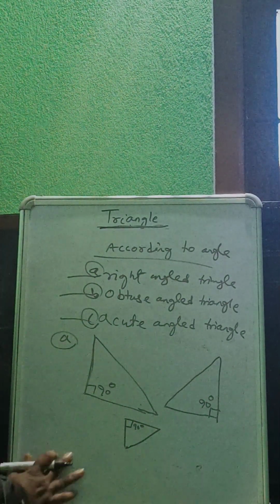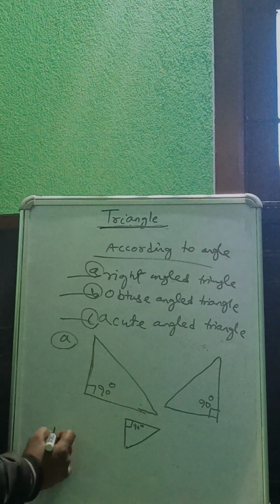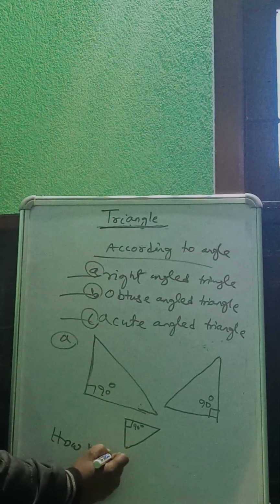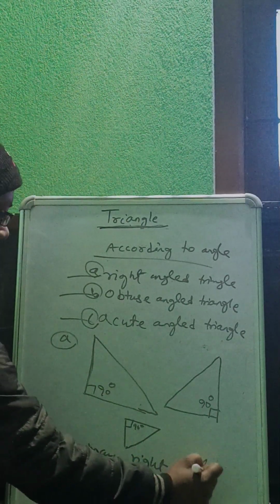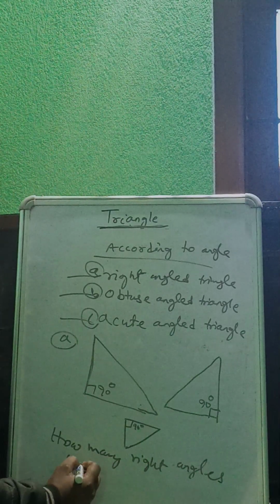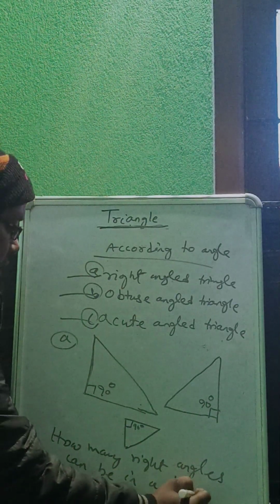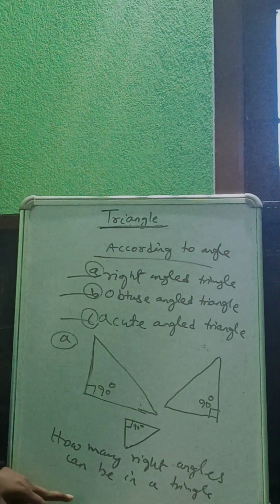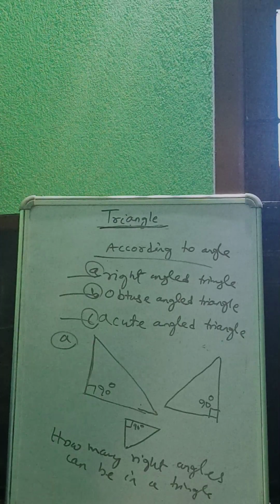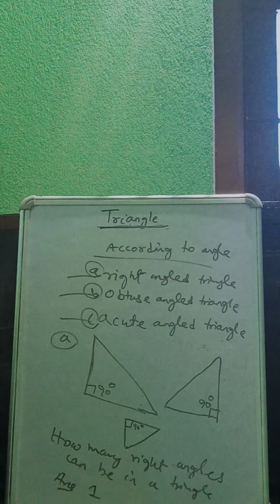Example, the question is how many right angles can be in a triangle? How many right angles can be in a triangle? Only one. The answer is only one. How?